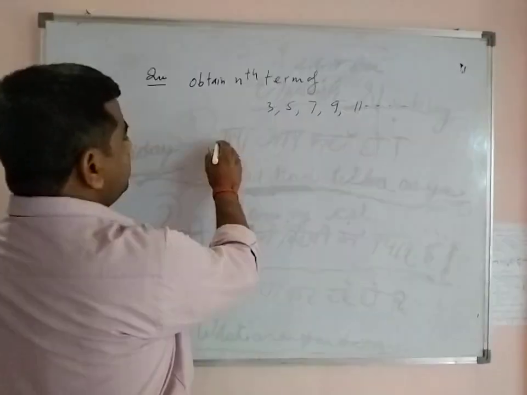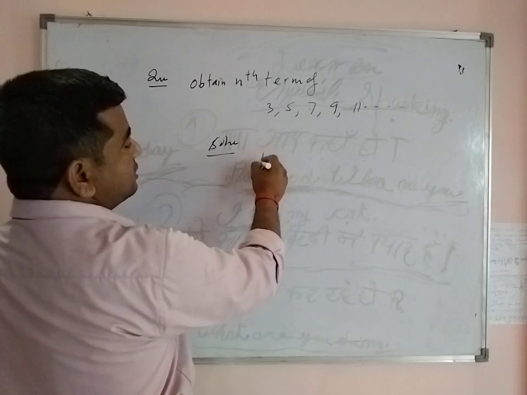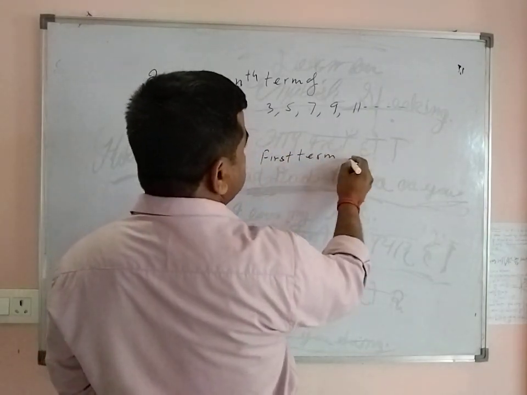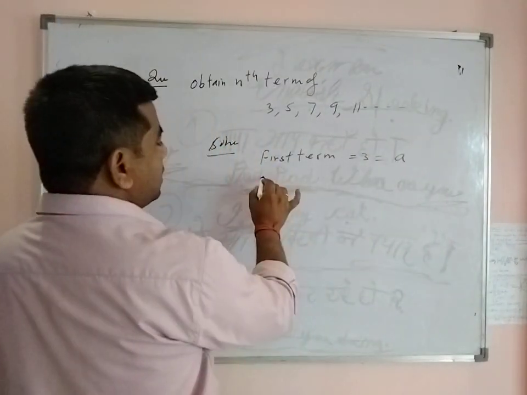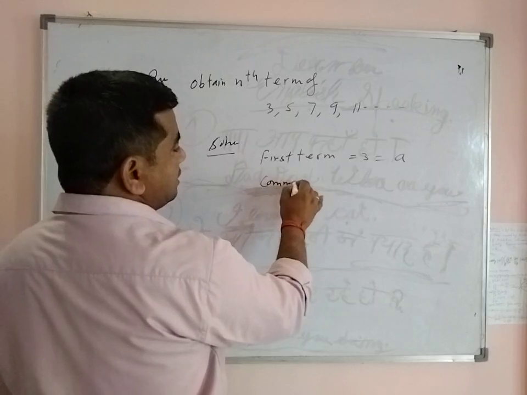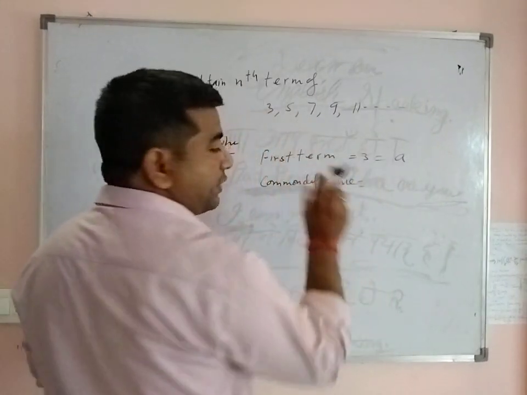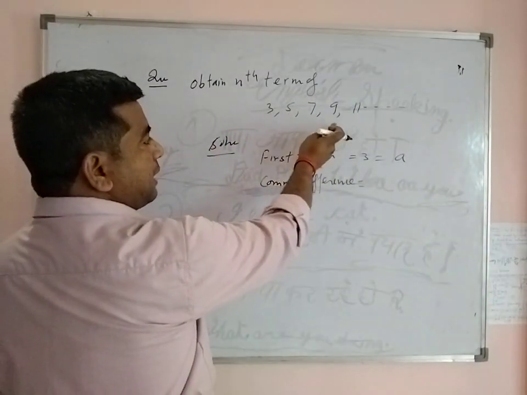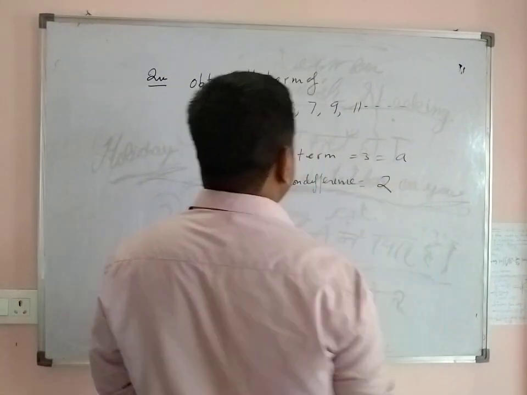So for the solution, the first term is 3, this is a. Common difference is the difference of a term and its previous term, that is 5 minus 3, or 7 minus 5, or 9 minus 7, or 11 minus 9. So this is 2.